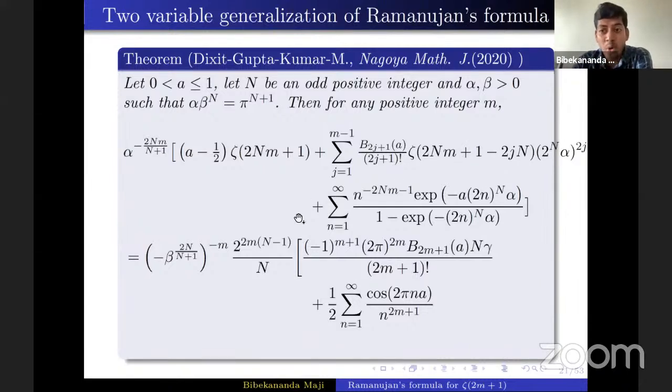But the important fact I'll mention: in the generalization with Professor Dixit, we saw a relation between two distinct odd zeta values. But now, because of this extra variable a, we are able to connect many odd zeta values at a single time. Soon I'll mention one corollary.